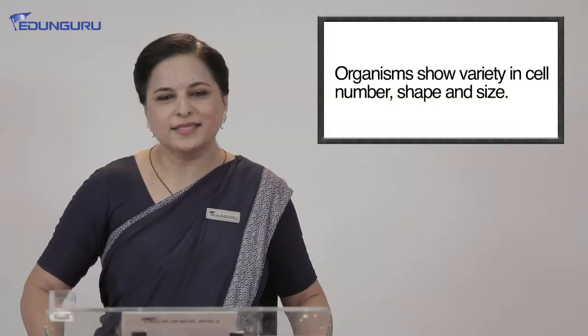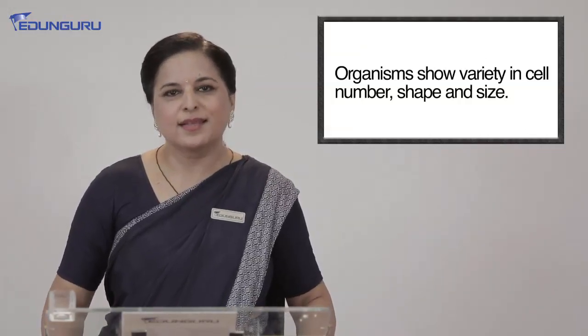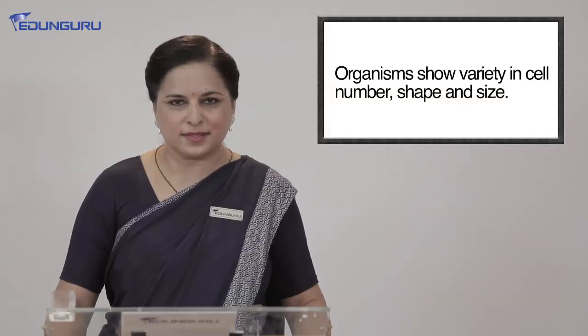Now children, organisms show a great variety on the basis of the number of cells, the shape of cells and the size of cells. Now when we discuss the number of cells, I have questions for you that will be very interesting. Shekhar, can you tell me how many cells are present in your body? I am giving you a hint, very, very large numbers. Ma'am, is it 1.5 million? Okay, 1.5 million, that's great. Rakesh, any idea? 2 billion. 2 billion, very good. Right.